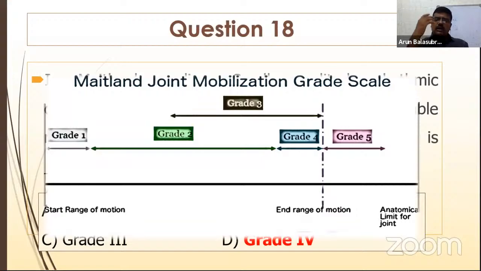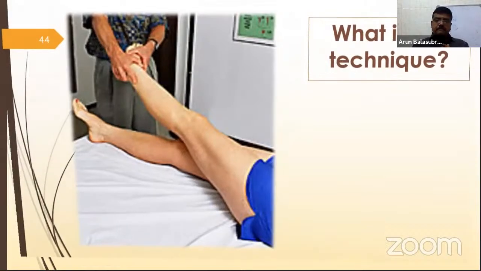You have to feel it. You have to close your eyes, feel the rhythm of the movement and understand what movement you are applying. It's a grade 1 movement, or grade 2 movement, based on the rhythmic oscillations, small amplitude rhythmic oscillations or large amplitude rhythmic oscillations. There is no textbook that has told you that this amount is grade 1, this amount is grade 2, right? So it is based on your performance, your perception only.